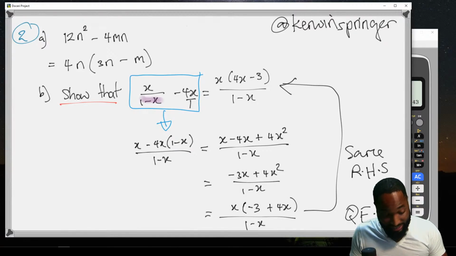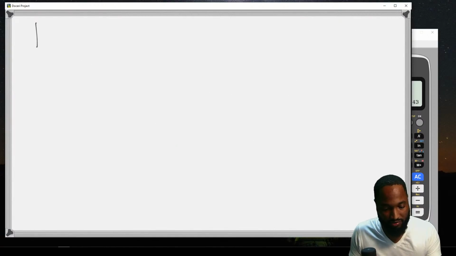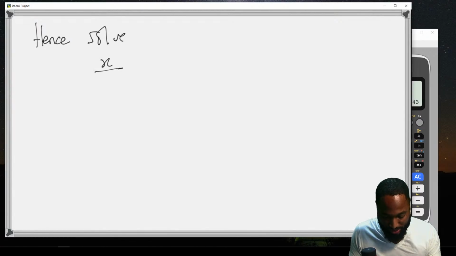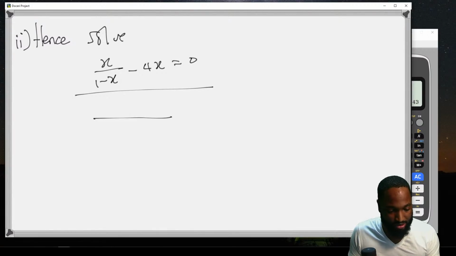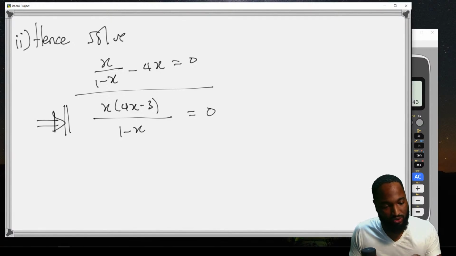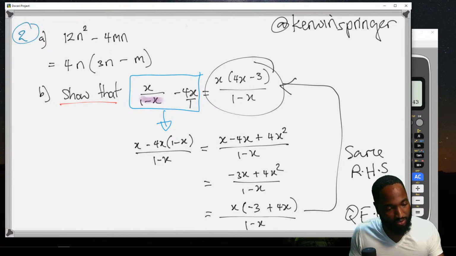So next part, hence. They want you to come out with a big hence. Whoa, this part gets a little tricky. So hence solve this. Hence means use stuff that you did before and bring it in the loop. 1 minus x minus 4x is equal to 0. So apparently this is the same as (1 minus x) into x(4x minus 3) is equal to 0. So we want to start from here instead because they say hence. So this is what we proved.